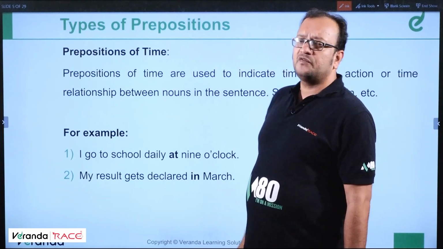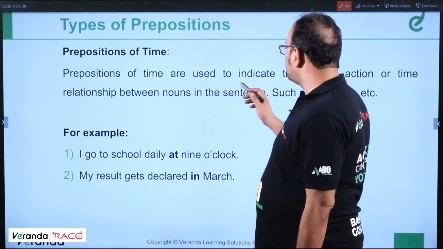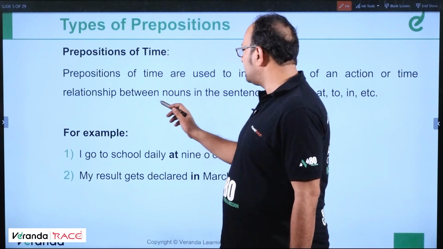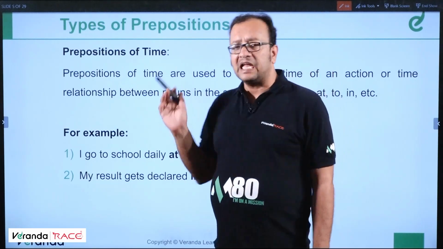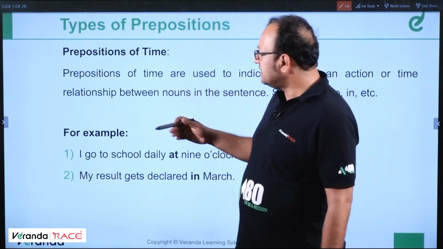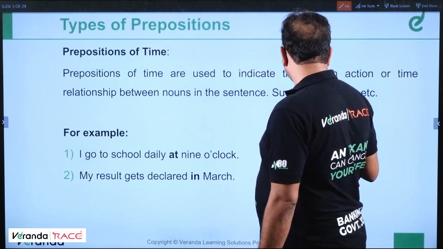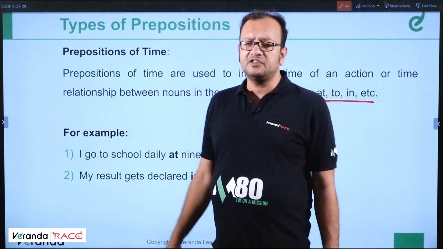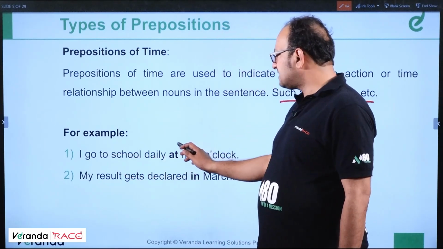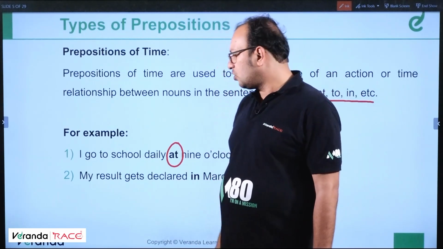Types of prepositions. So first is prepositions of time. Prepositions of time are used to indicate the time of an action or the time relationship between nouns in the sentence, such as at, to, in, etc. For example, I go to school daily at 9 o'clock. My result gets declared in March.